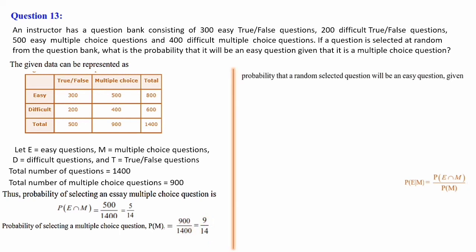So let's substitute it. The probability that a randomly selected question will be an easy question given that it is a multiple choice question. This is the sentence I have taken from the question, that is P of E given M, which is equal to P of E intersection M by P of M, already explained here. Let's substitute it. P of E intersection M is 5 by 14 and P of M is 9 by 14. Cancellation of 14 can be done. So the answer will come as 5 by 9. So the required probability is 5 by 9.